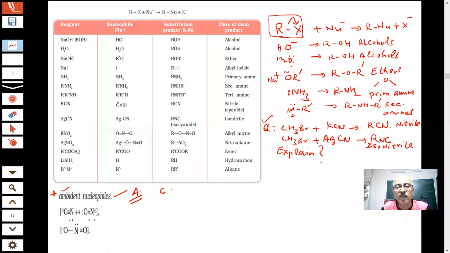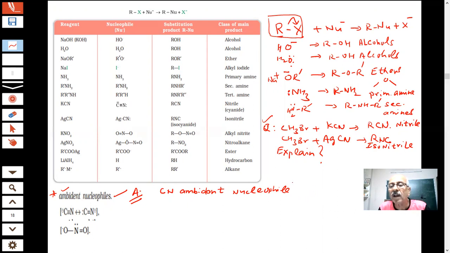I am saying CN is an ambident nucleophile. ठीक है? देखो, no cramming, no रट्टेबाजी. Understand the reaction. I will decode everything. I'll decode the entire chemistry book. Don't worry.